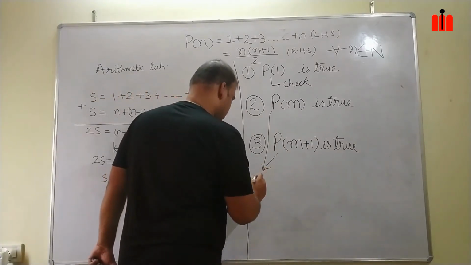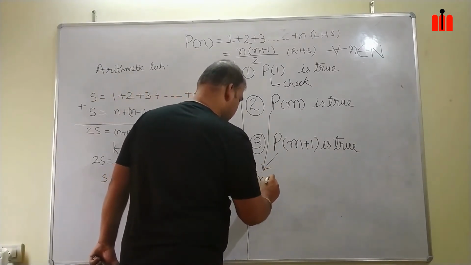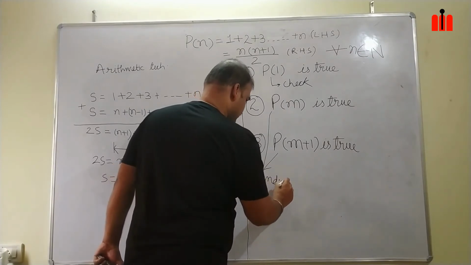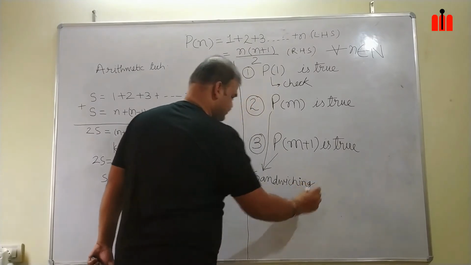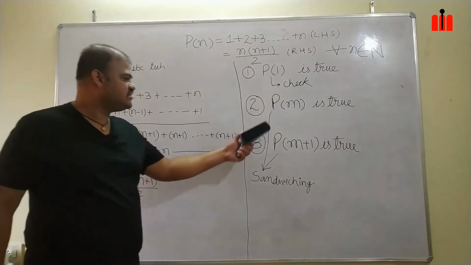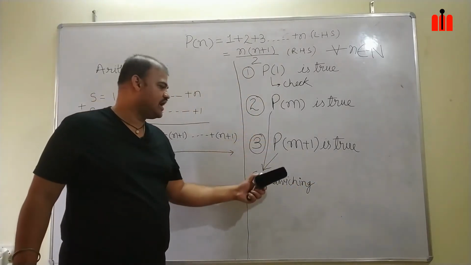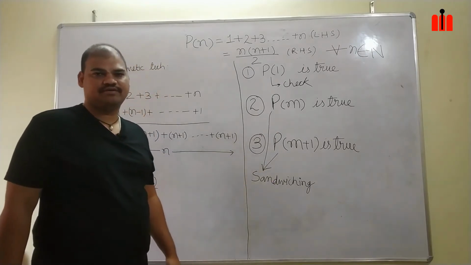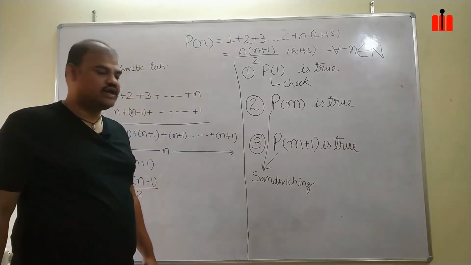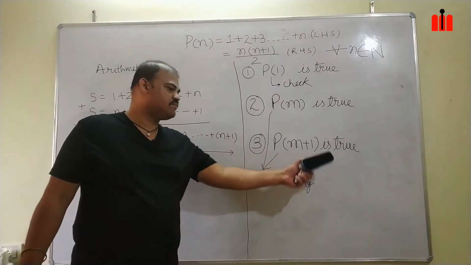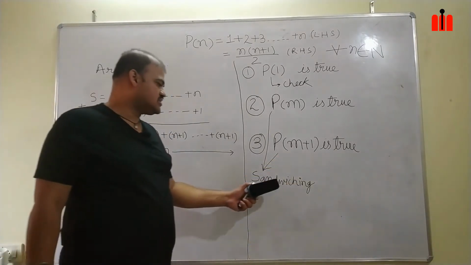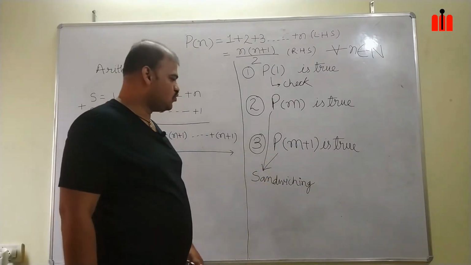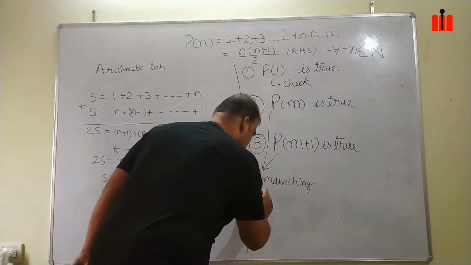That means you are sandwiching step number 2 and step number 3 to show that Pm plus 1 is true. With Pm plus 1 being true, what will be my conclusion?